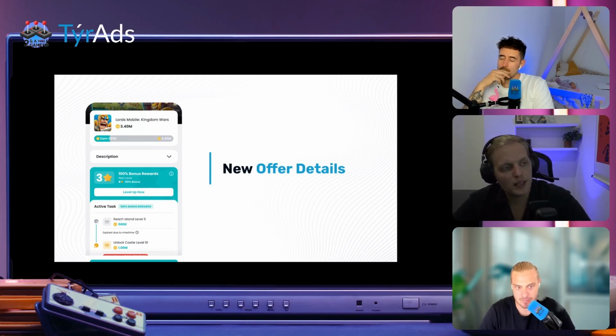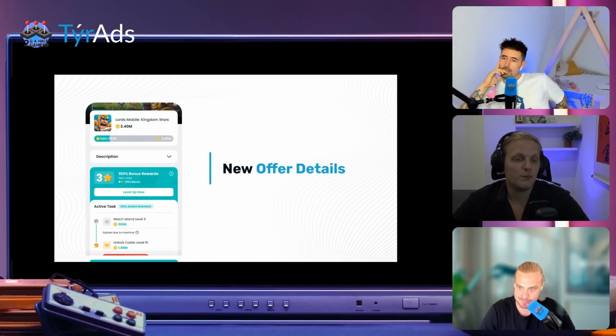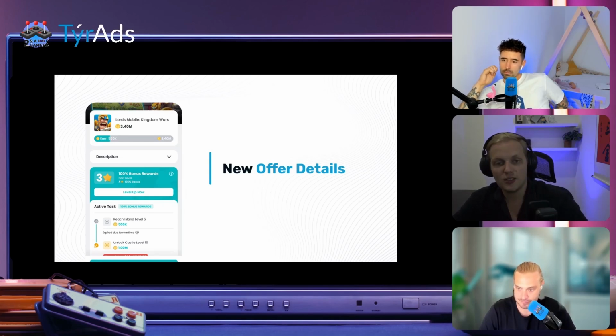But for apps that are IAP based or hybrid, the incentive becomes larger because instead of purchasing something, some users will just drop off. Now they can actually engage with the games and get their coins and their rewards on their game just by playing other games. And that's really where the monetization solution will have a big impact. If you have a monetization stack where the user is more incentivized to engage with an offer wall, so IAP based games or paywall solutions, then an offer wall solution can work really, really well.